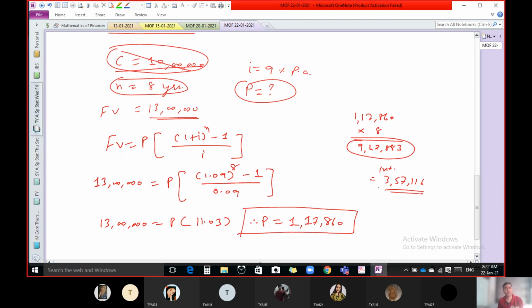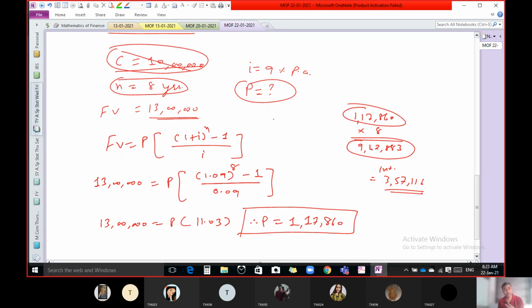And what is the way of investment here? We have to invest 1,17,860 rupees every year for 8 years. So after the end of 8 years, we get 13 lakh rupees. So that concept is known as the concept of sinking fund.